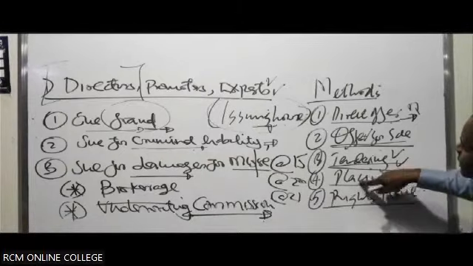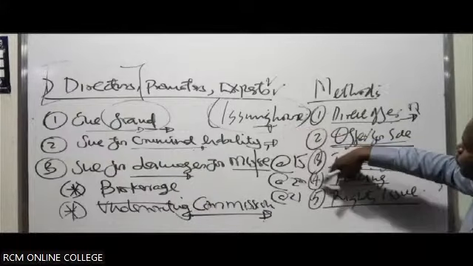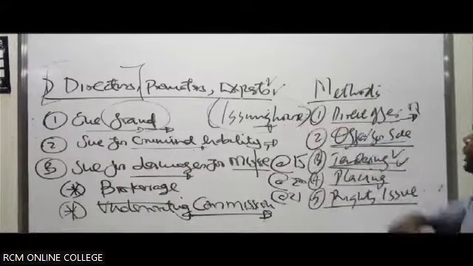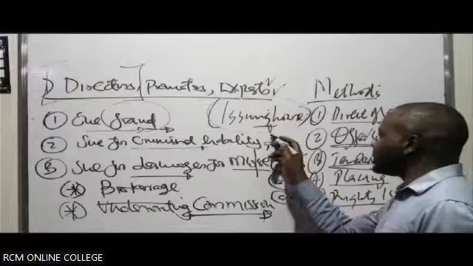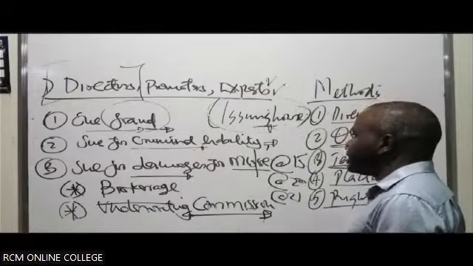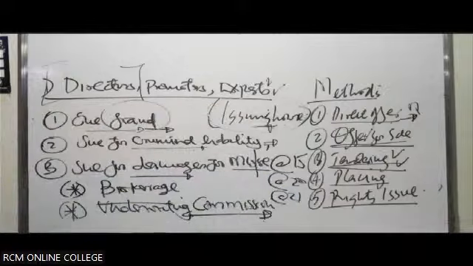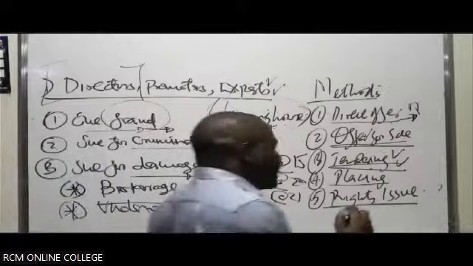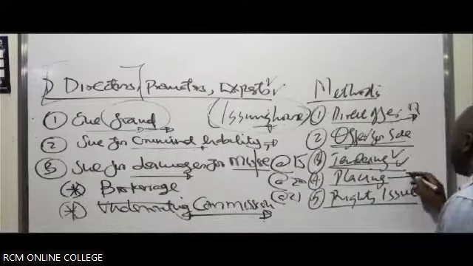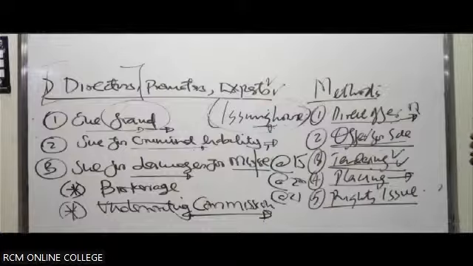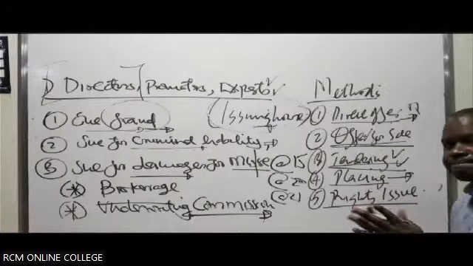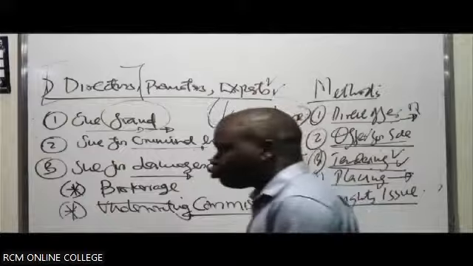Then placing. Still the same case. The shares are in this case done what? Given out or issued out or sold to, in this case, what? An issuing house. Then what the issuing house does, it doesn't just sell to any person. It doesn't just sell to Tom, Dick, and Harry. But what they do here, they actually identify key investors who are likely to buy the shares in huge blocks or in blocks that in this case are of high value.